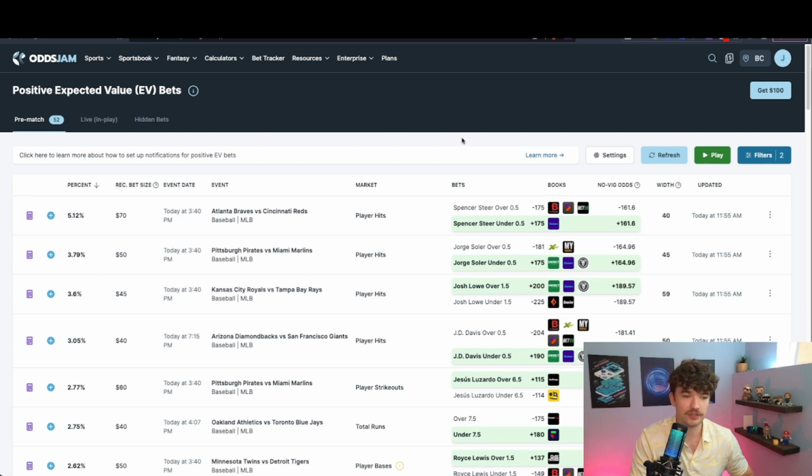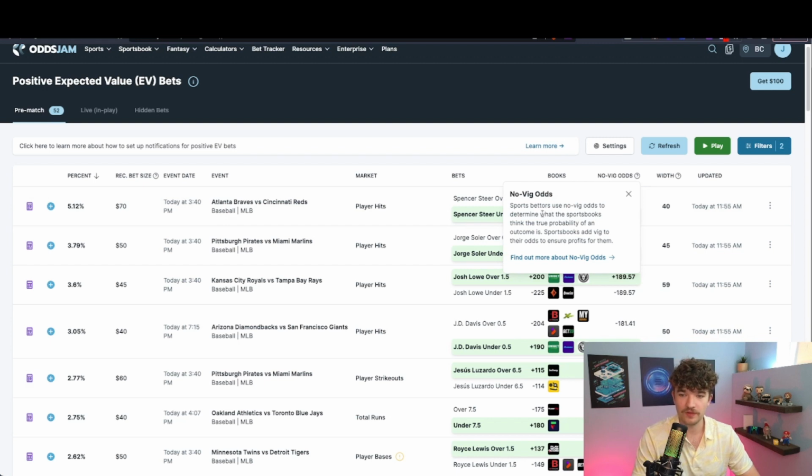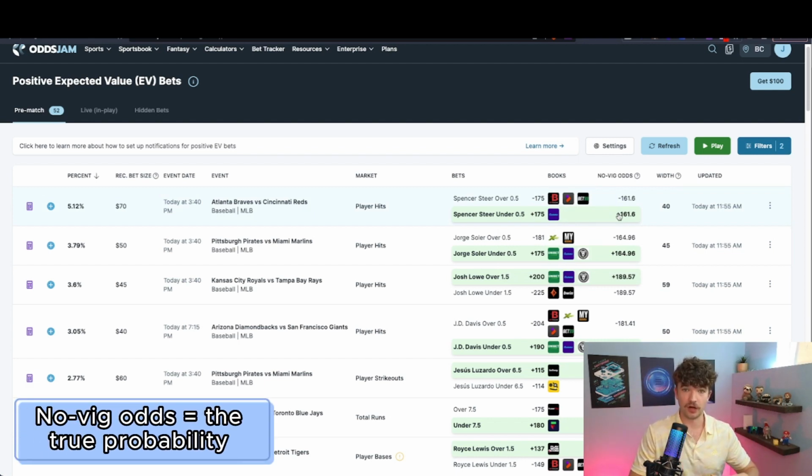So the no-vig odds on this plus EV screen are always displayed right here. And this is a super important thing to look at, because what the no-vig odds are is what the sportsbook thinks the true probability of an outcome is, right? So the no-vig odds are basically what the sharpest sportsbooks in the world are saying the true odds, or the true probability of something happening, are.